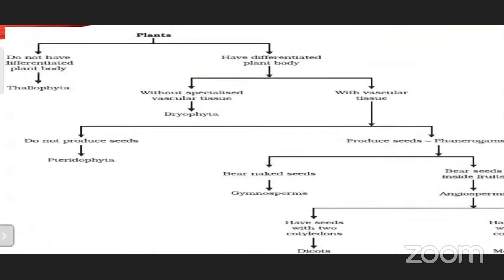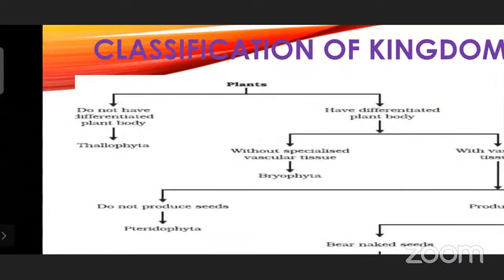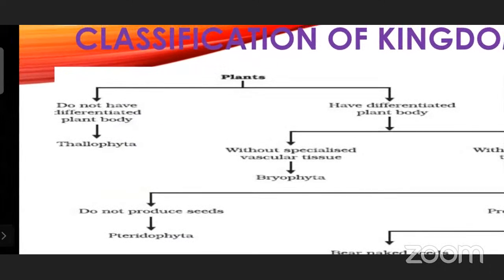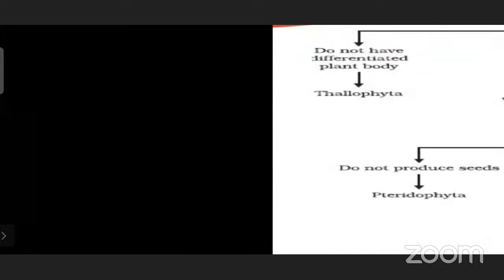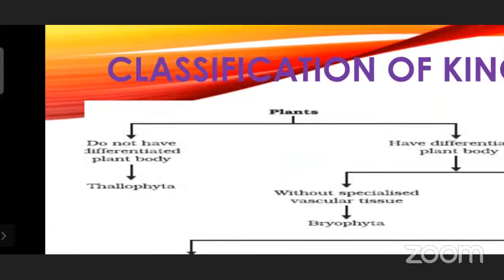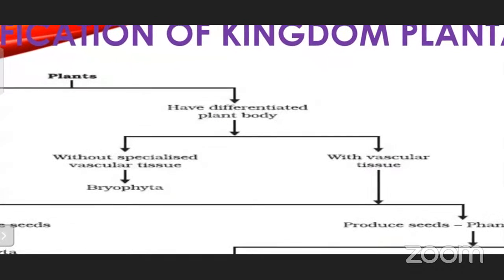Now, coming to the plantae kingdom, you can see here they do not have a differentiated plant body. Organisms which do not have a differentiated plant body, particularly the algae, will be in thallophyta. Thallophyta means thallus. Only a mass of cells will be there, filamentous, branched or unicellular also existing in thallophytes. Fungi and algae belonged to these thallophytes. Kingdom fungi is now separated from thallophyta, and only algae is present in thallophytes at present. Others have a differentiated plant body.